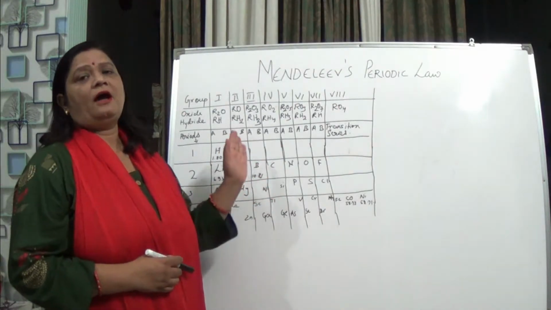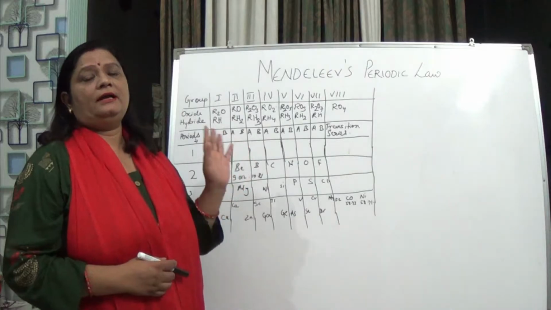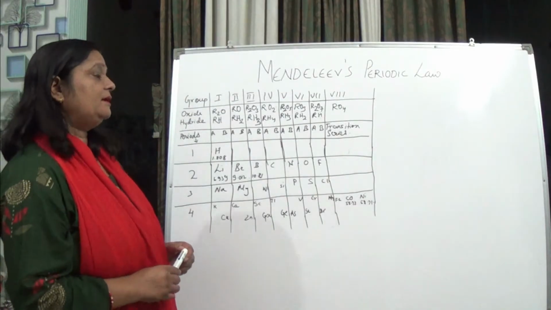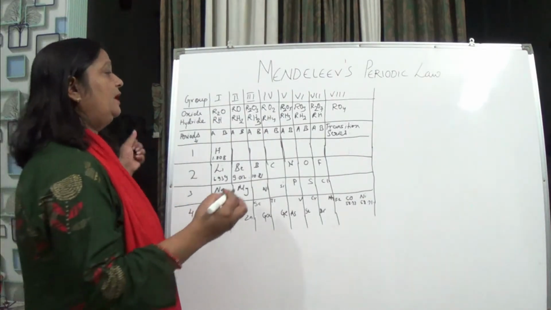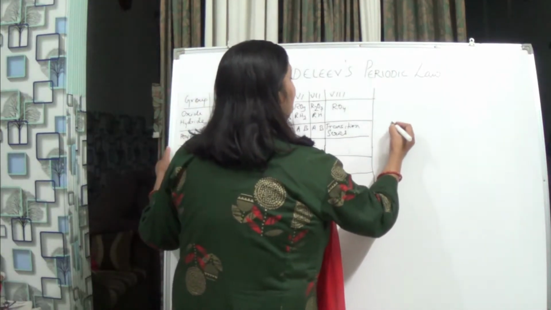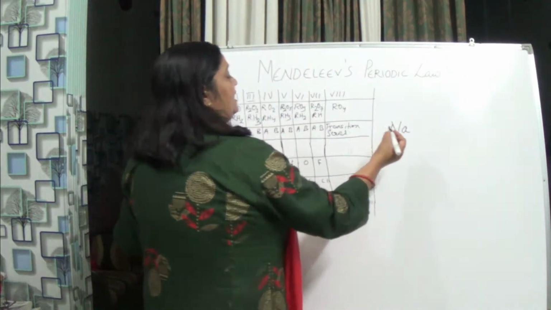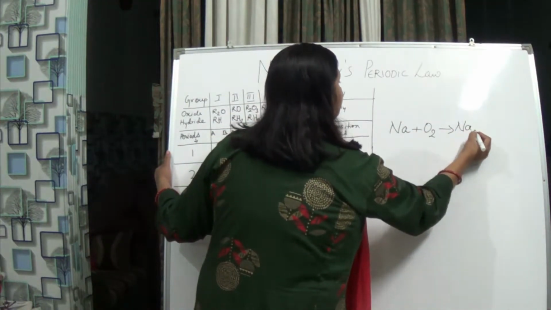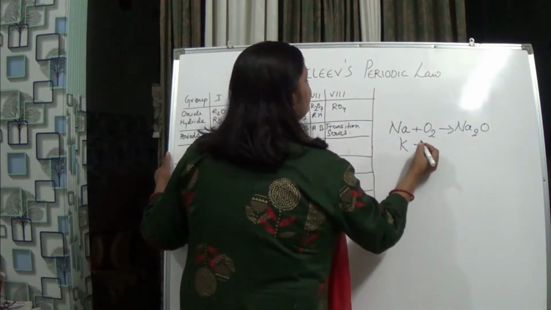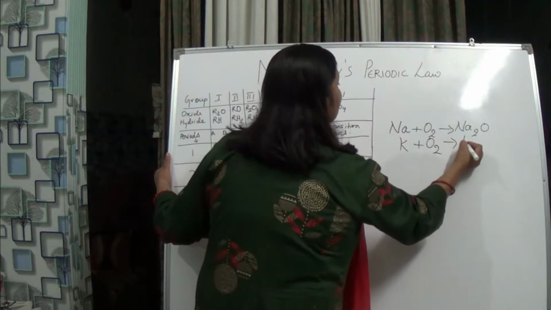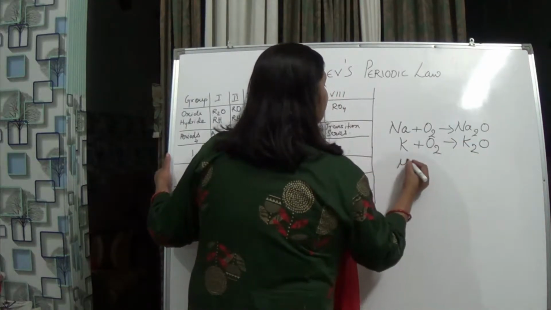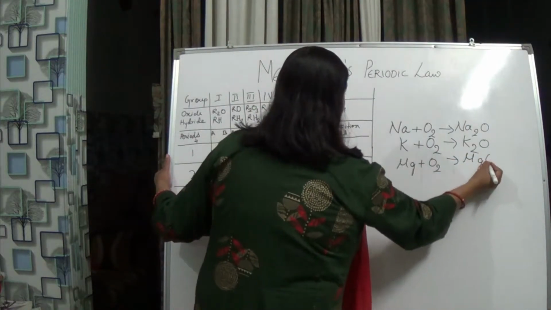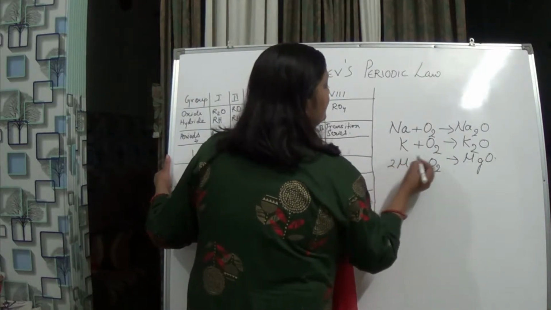then after a certain interval the element repeats the properties, and they have a similar chemical formula. Suppose we take sodium: sodium reacts with oxygen to give Na2O. Potassium reacts with oxygen to give K2O. Magnesium reacts with oxygen to give MgO. Now balance these equations.